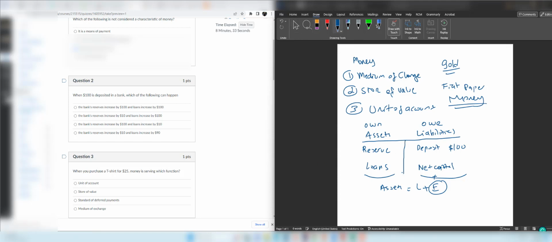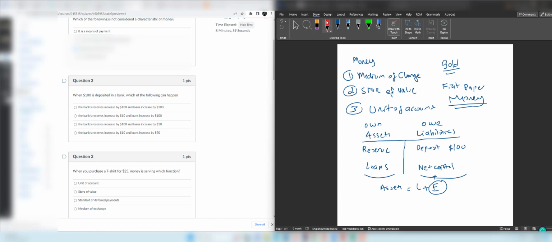Second answer, bank's reserves increase by 10 and loans increase by 100. 10 and 100, 100 plus 10 is 110, but you have $100 of deposits. For that reason, this is not correct as well. Now let's look at the next one.